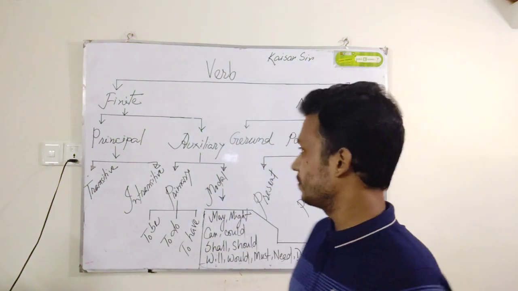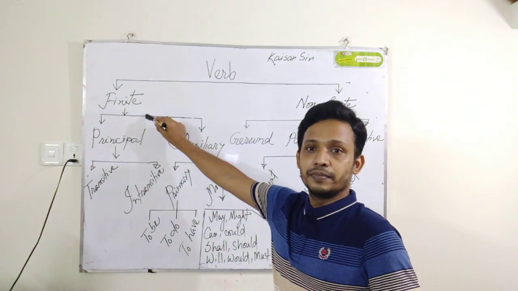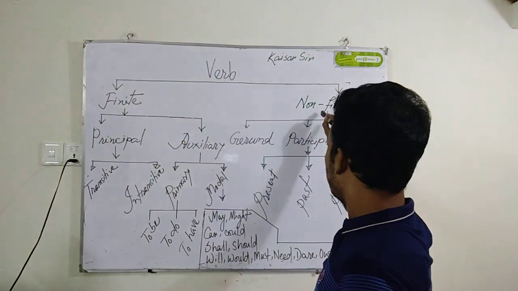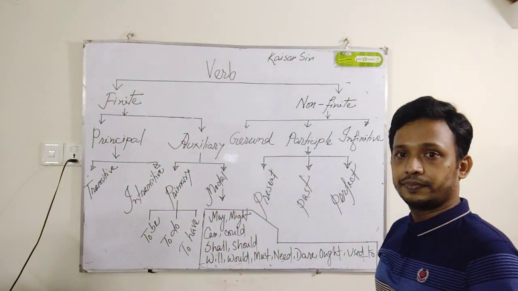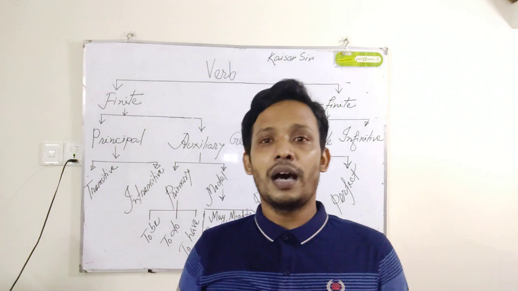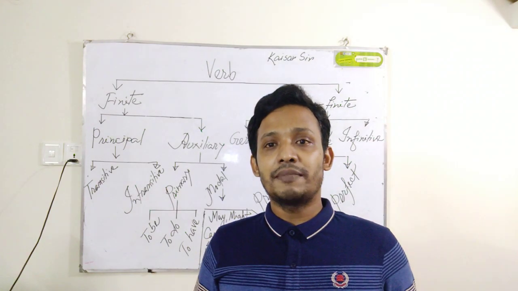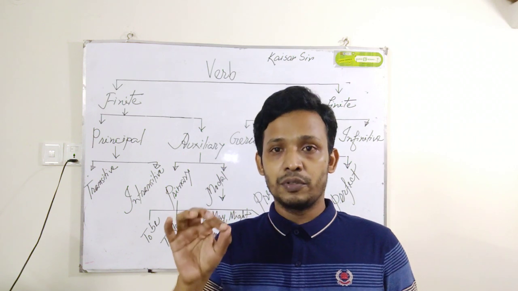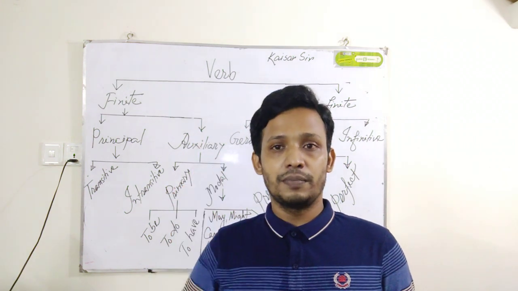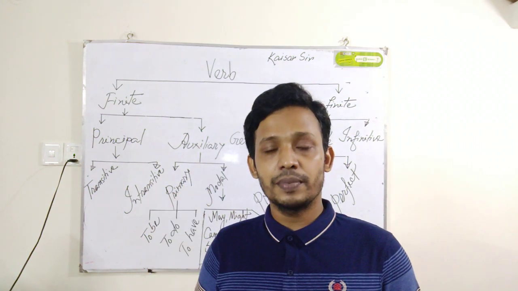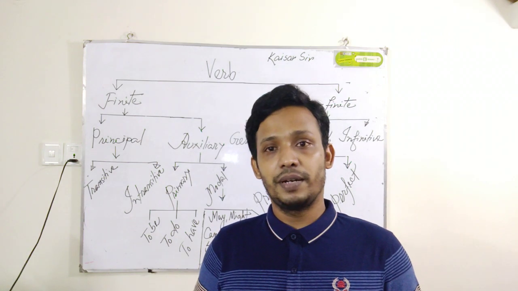First one is finite verb, the second one is non-finite verb. So whenever we are asked by someone how many types of verbs there are, we have to say that there are two types of verbs. First one is finite verb, second one is non-finite verb.